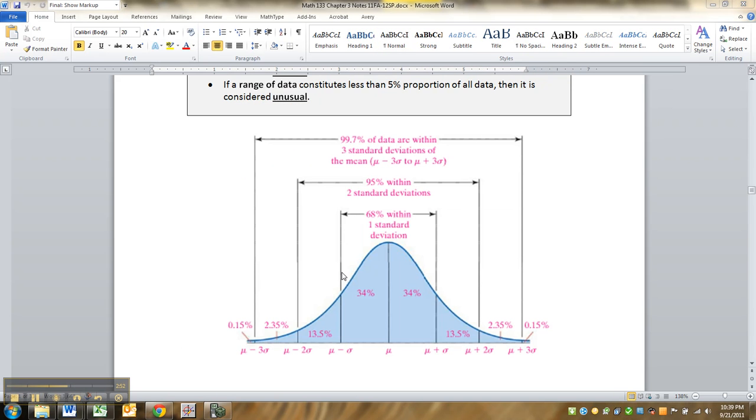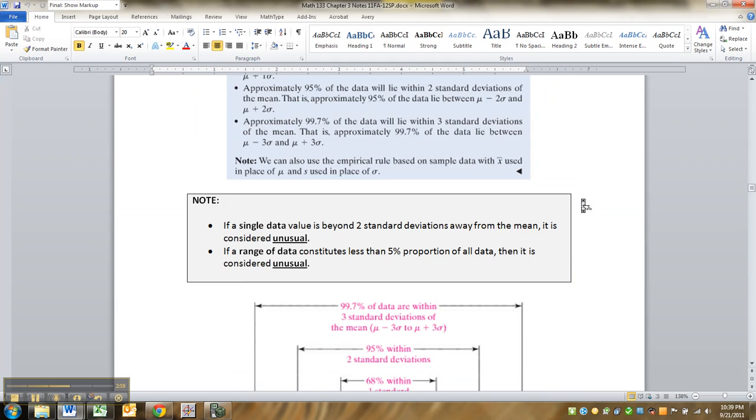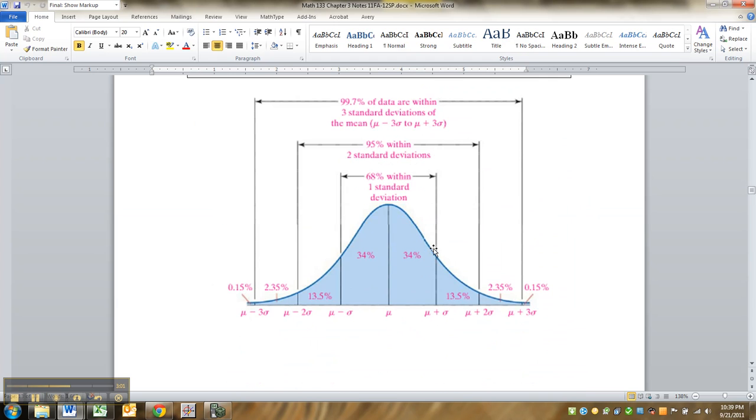There we are. This is section 3.2's notes, so you can go grab these on your own. I'm looking for page 13 of the chapter 3 notes. But right here, see 2 standard deviations away. Well, let's put it this way. Within 2 standard deviations is 95%. So past 2 standard deviations is over here in this tail or over here in this tail. So that's 2.5% altogether, and that's 2.5% altogether. So together that would mean 5%.